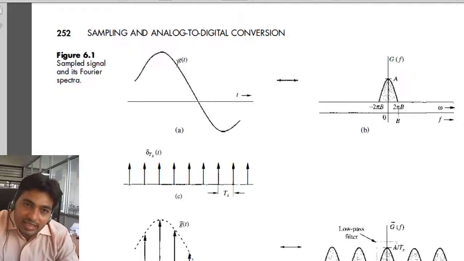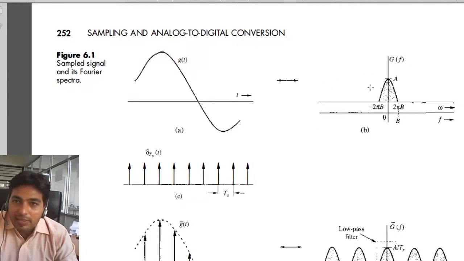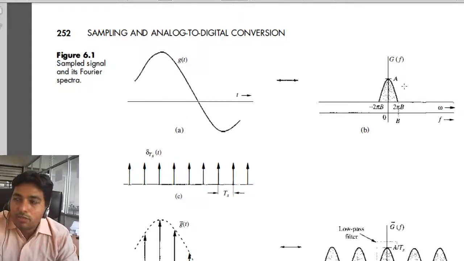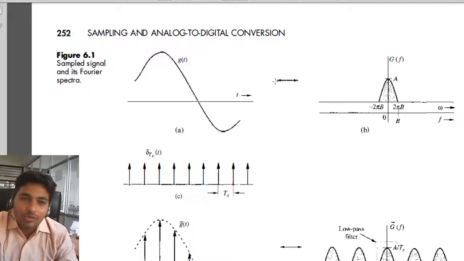So when a signal is limited to B, whose frequency content is less than B, then its spectrum is from minus B to plus B, so it will be 2B. So if our signal is band limited to B, then we must take the sample in such a way that the sampling should be at twice the maximum frequency. So how to take a sample?